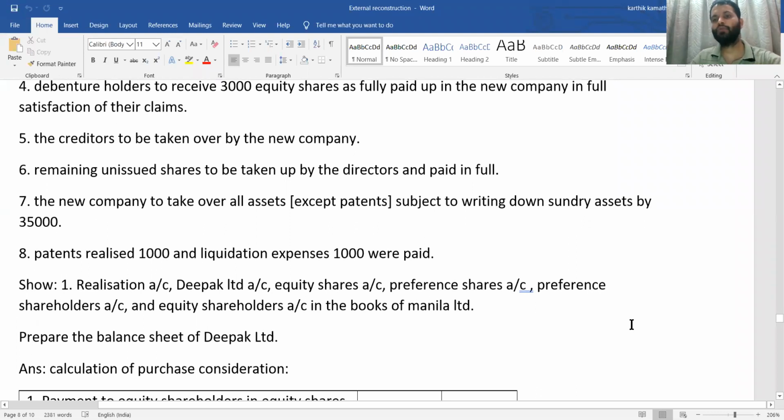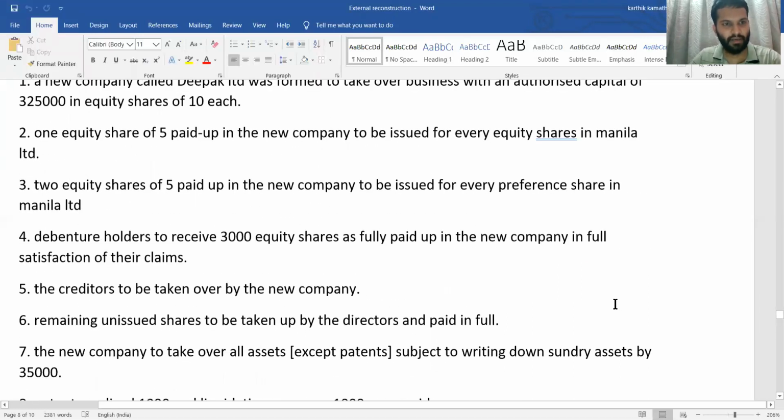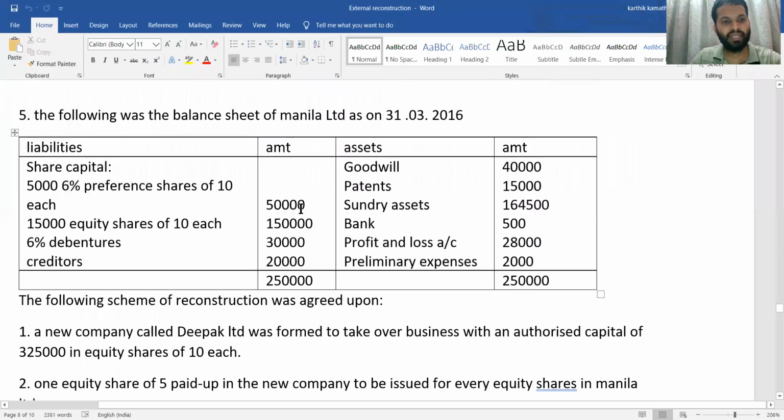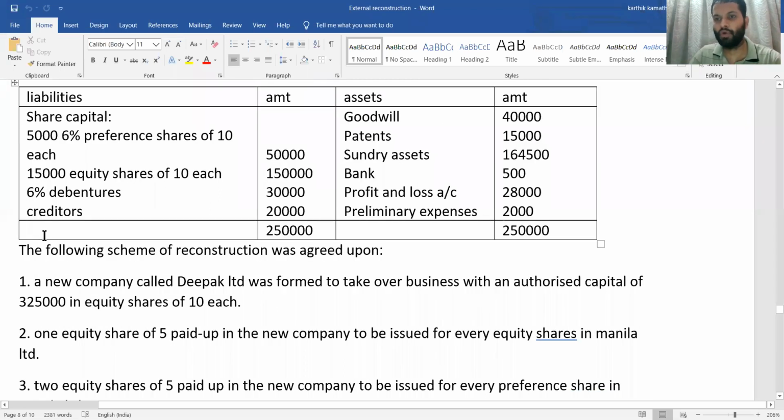So the first thing is the calculation of purchase consideration. How to do purchase consideration here? First you need to see the adjustments. The first adjustment is about authorized capital, so we will leave that for the time being. Now see the second adjustment: one equity share of 5 paid up in the new company. That means Deepak Limited is going to issue one share for every equity share in Manila Limited. The total number of equity shares given in the question is 15,000. So for 15,000 equity shares, how much are we going to calculate?